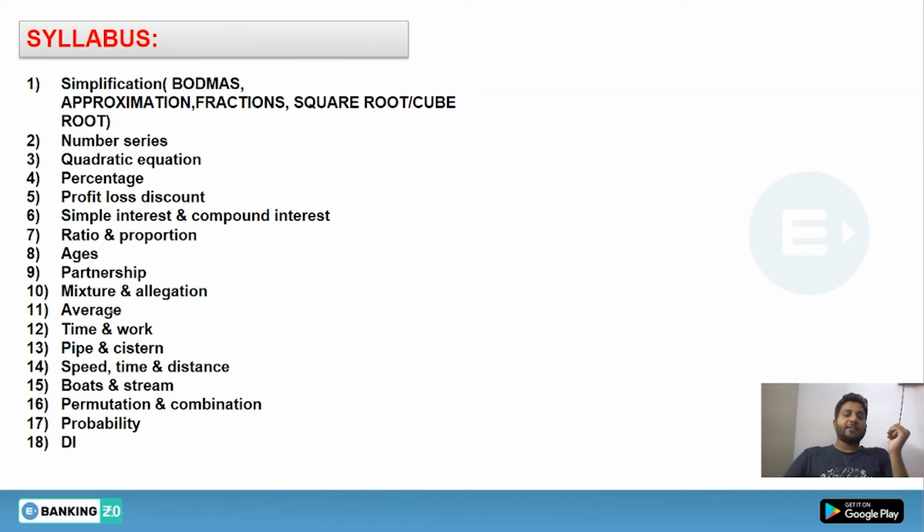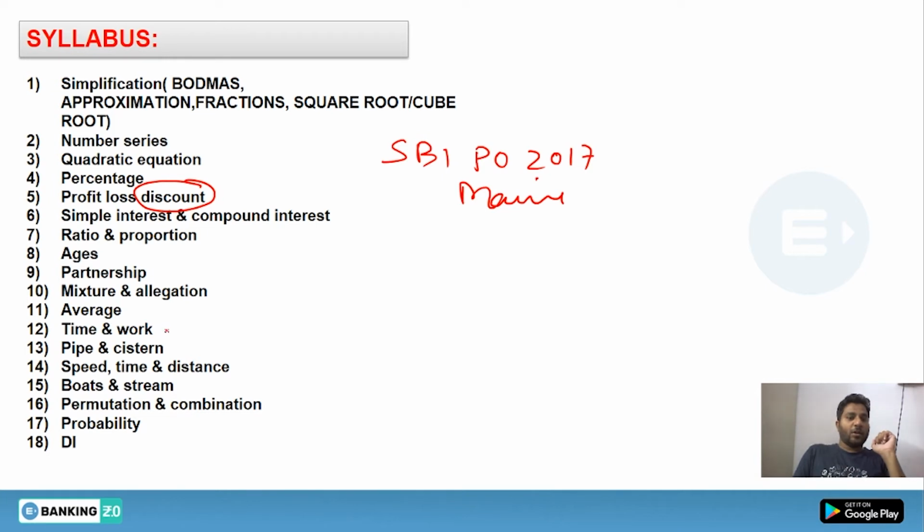Let's say that in SBI PO 2017 mains, the examiner asked several DIs on a particular topic, like a DI on discount, a DI on time and work, a DI on boat and stream, a DI on probability. So these are the topics on which DI has been asked. Even some of the aspirants who had not attempted any question still qualified the examination, and in fact they were preparing for GDPI.